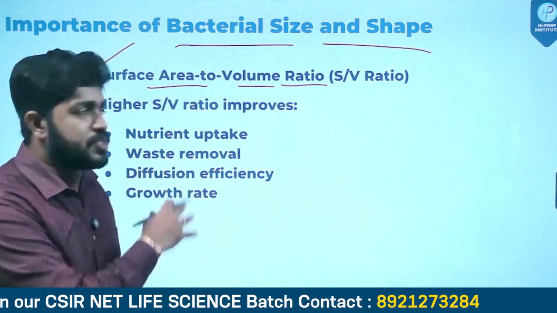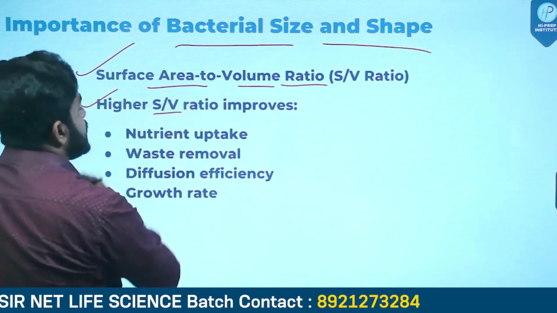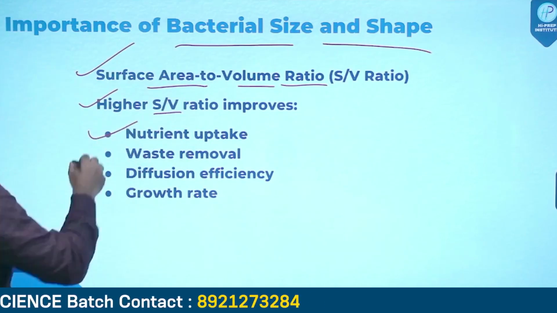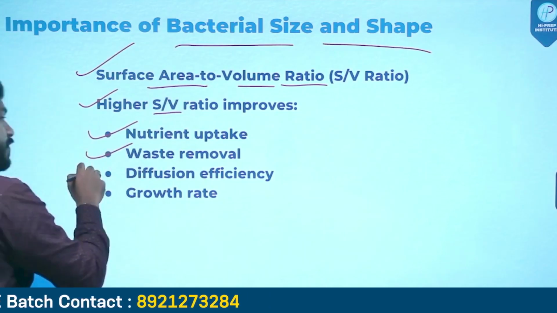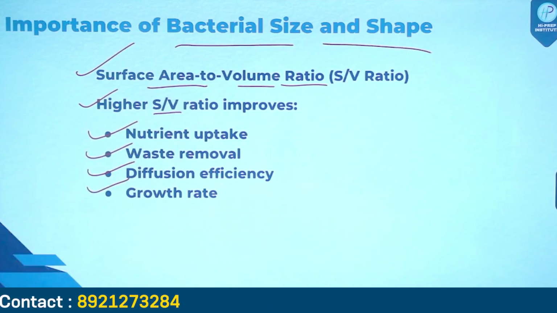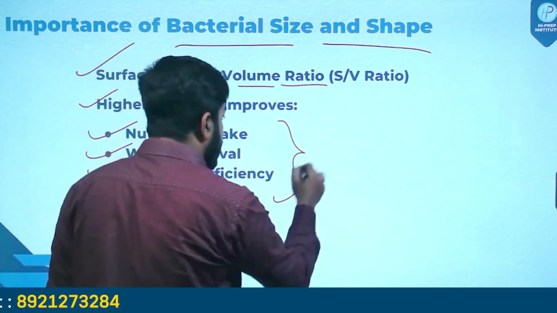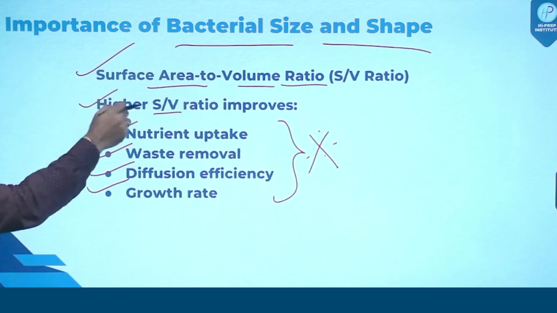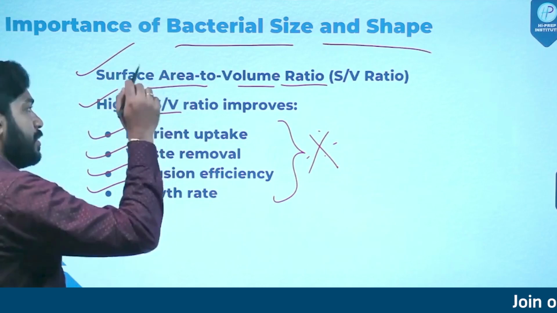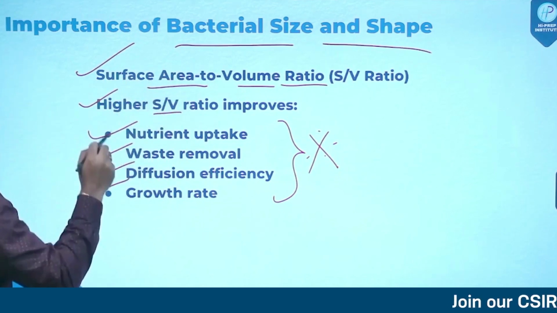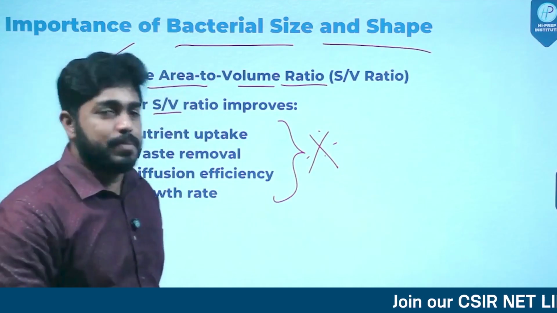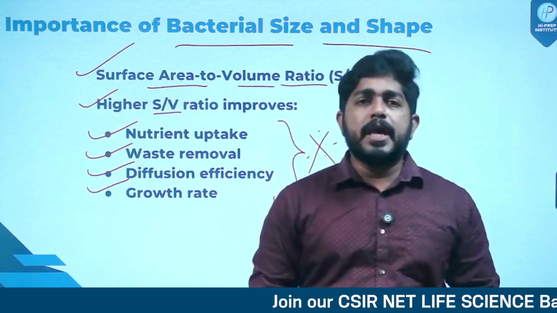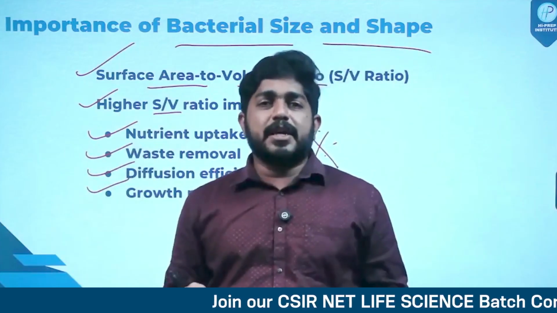Why is it important? The higher the surface area to volume ratio, the more nutrient uptake will improve, waste removal will improve, diffusion efficiency will be high, and growth rate will also be high. This is a very important area for our exam. Higher the surface area to volume ratio, the maximum nutrient uptake, waste removal, diffusion efficiency and growth rate the bacteria will show. Just imagine the bacteria has a particular volume, and what if their surface area gets higher?